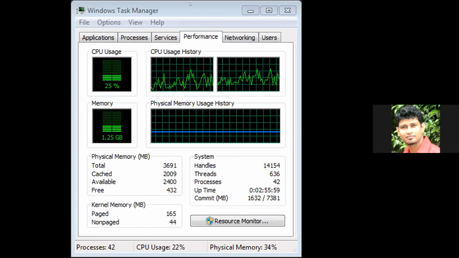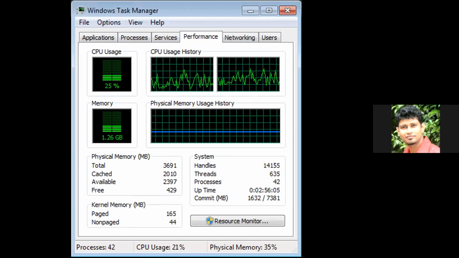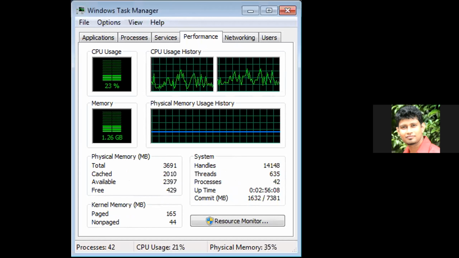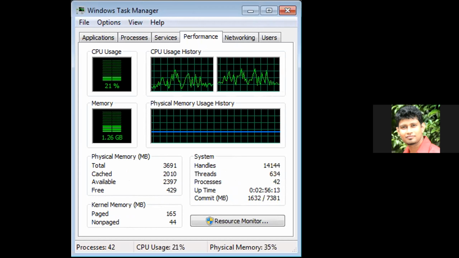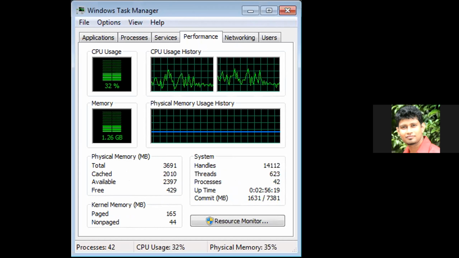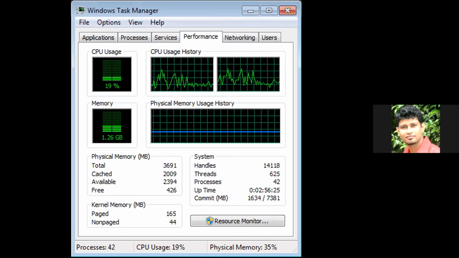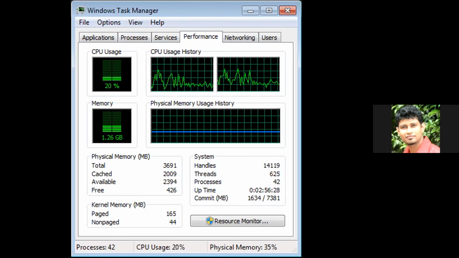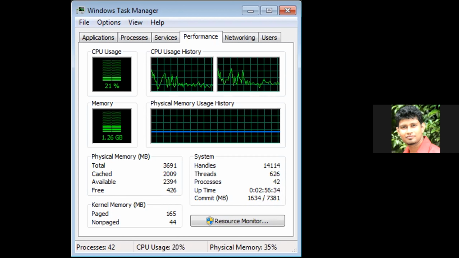This version today, this is Windows 7, right? This is Windows 7, whose computer? This is Digirasi. Yeah, you are using Windows 7. In Windows 7, the cache memory is not showing in the performance section, but you can still see the CPU and the normal memory. But the cache memory is not showing here. That is in Windows 7, but there is a way to check that. I'll tell you how to check that. There's an extra tool, CPU-Z, you have to use that and see the cache memory.